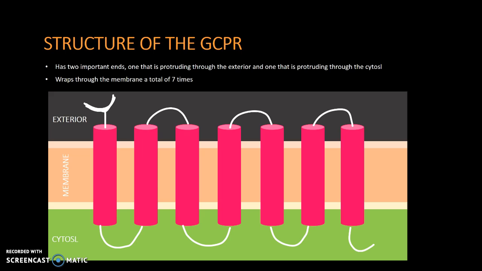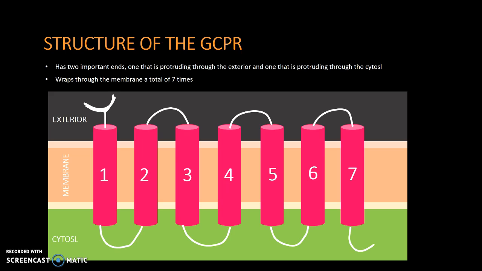First, let's talk about the structure of the GPCR. It has two ends, as you can see here. This one is exterior, outside of the cell, and then we have one here inside the cell, in the cytosol. What's important here is that it wraps in and out of the membrane, and it's going to do this 7 times. So we have 1, 2, 3, 4, 5, 6, 7. In and out 7 times.